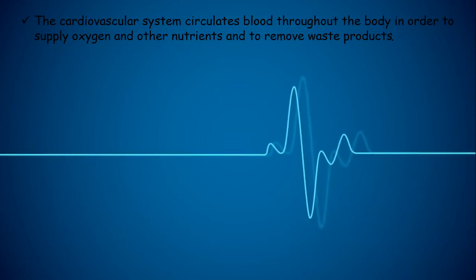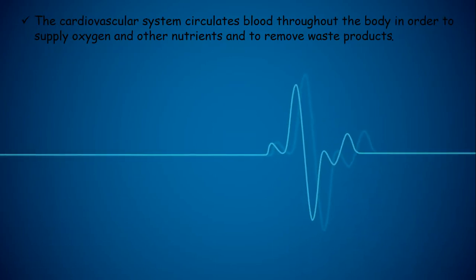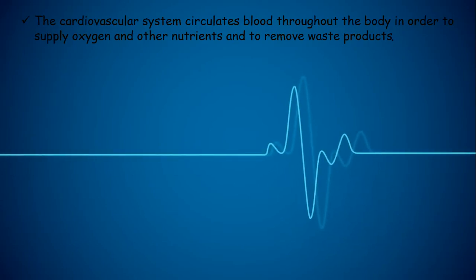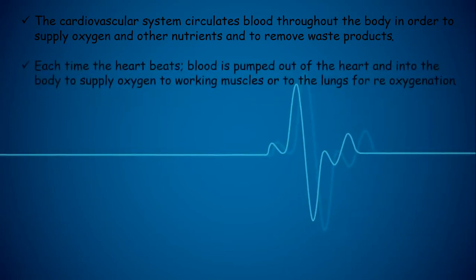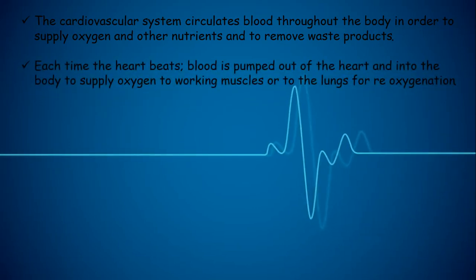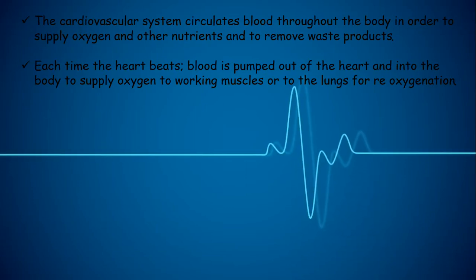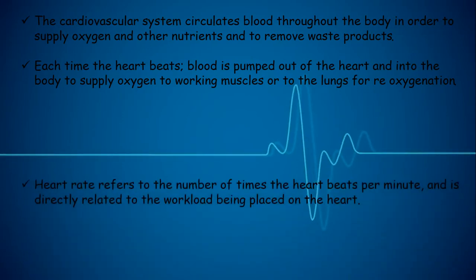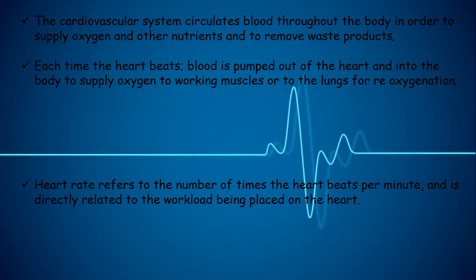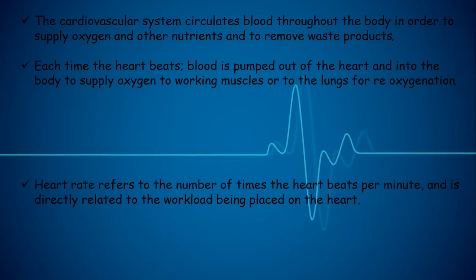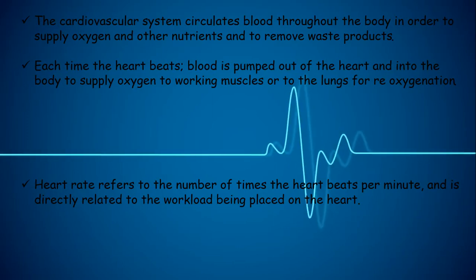The cardiovascular system circulates the blood throughout the body in order to supply oxygen and other nutrients and to remove waste products. Each time the heart beats, blood is pumped out of the heart and into the blood vessels to supply oxygen to working muscles or to the lungs for reoxygenation. Heart rate refers to the number of times the heart beats per minute or the BPM and is directly related to the workload being placed on the heart.